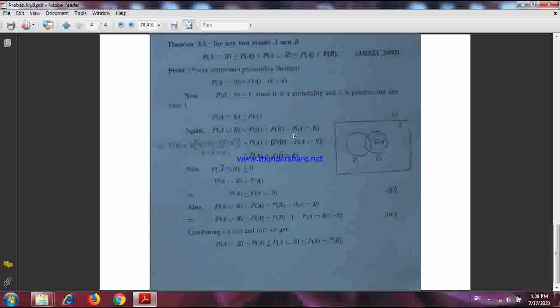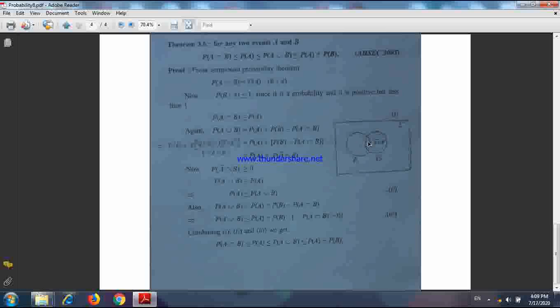Then you can write this one, P(B). What is B? You see in the Venn diagram, B means A bar intersection B union A intersection B.